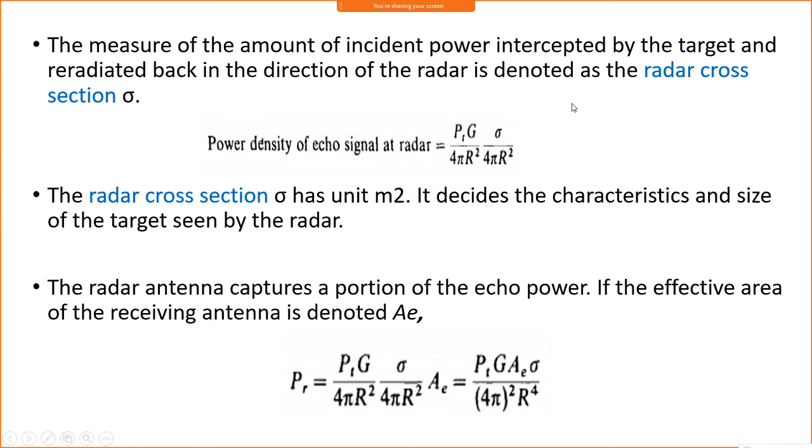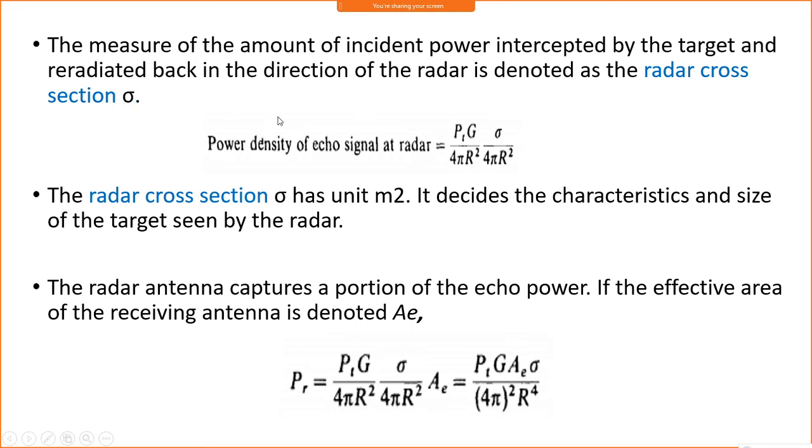So what is the radar cross section? It is the amount of the incident power intercepted by the target and re-radiated back in the direction of the radar. Generally the target will reflect in all directions, but whatever radiated power comes back to the radar or receiver, that is called the radar cross section, which is sigma.